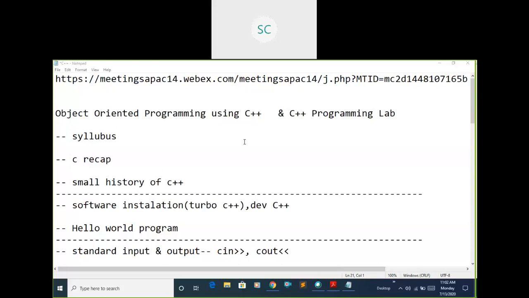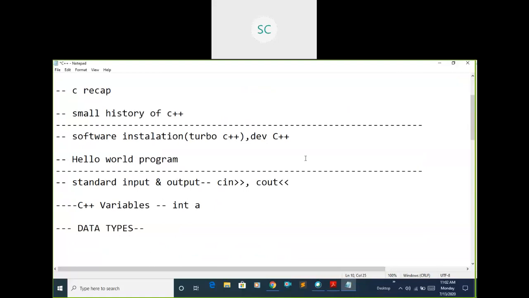From the start onwards, we have seen these topics. In the initial classes, we discussed the syllabus and some topics related to C language. Then we saw the history of C++. Then we installed Turbo software as well as Dev CPP. We have executed some sample programs like the Hello World program, both in Turbo C and Dev CPP also.